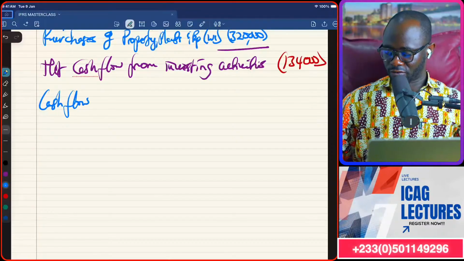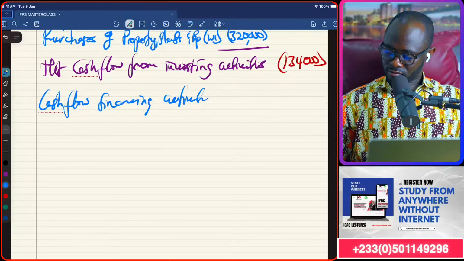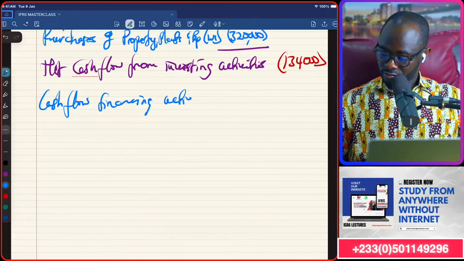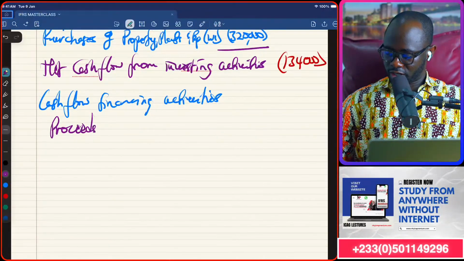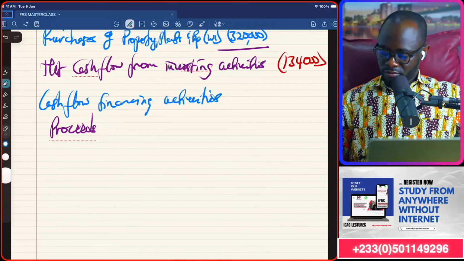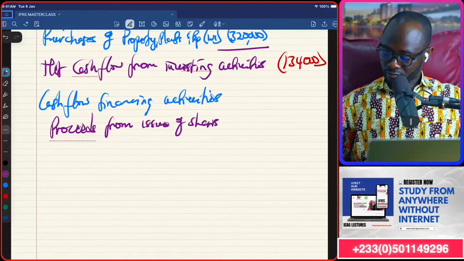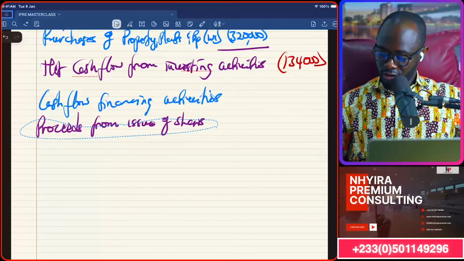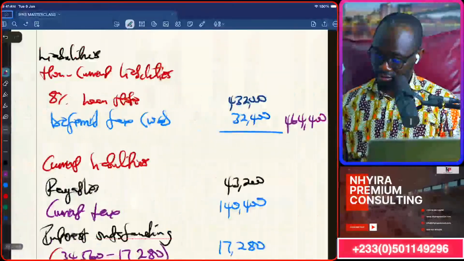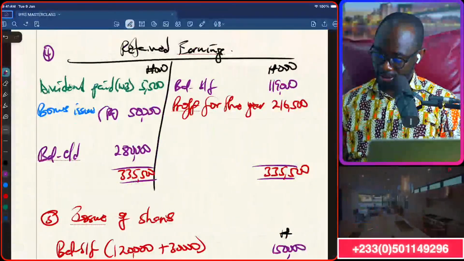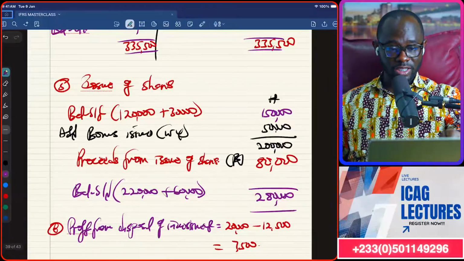Then we finish it up with cash flow from financing activities. And we have the items here already. Proceeds from the issue of shares. If you remember, we worked this out. Proceeds from issue of shares, 80,000 from Workings 5.